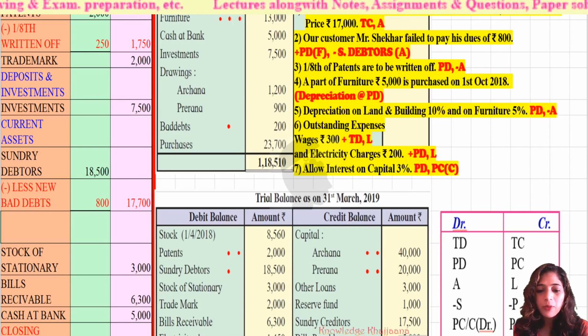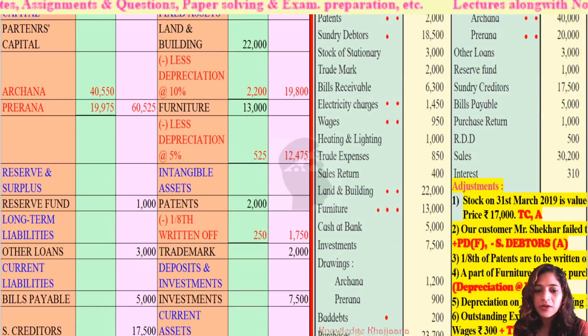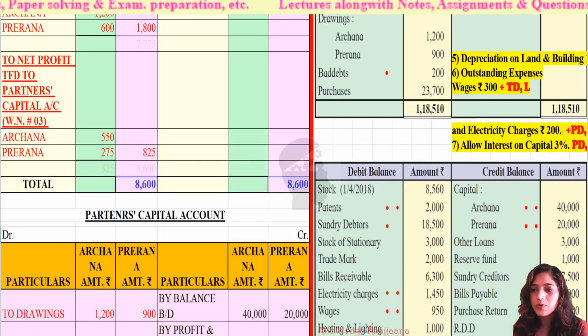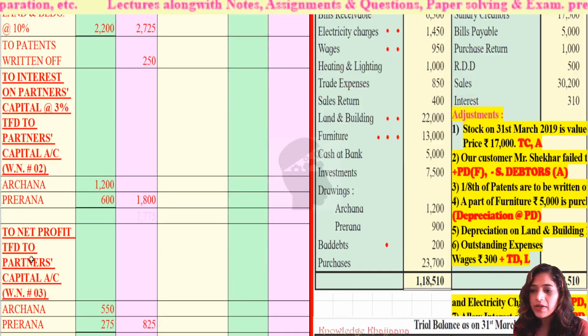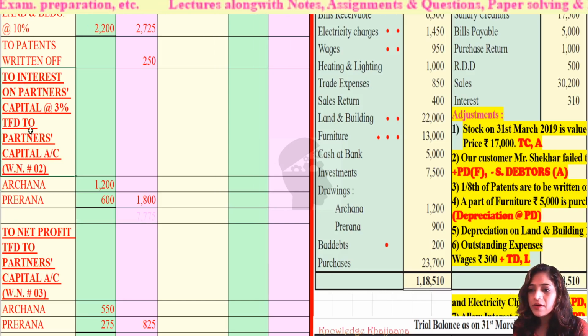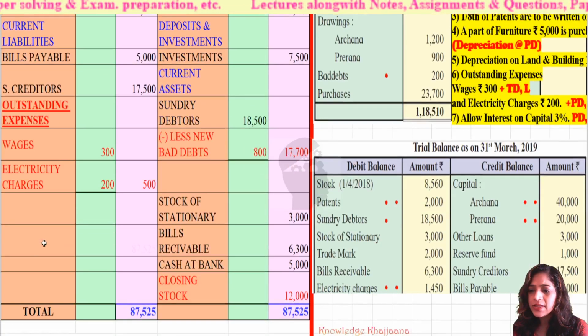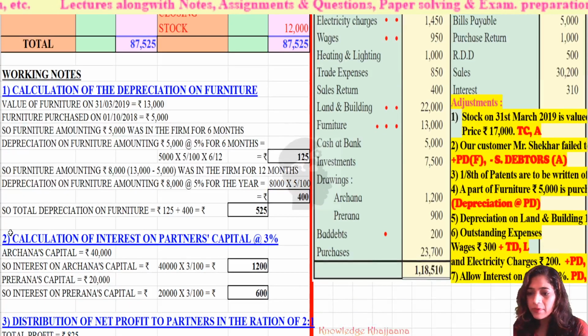How much is the capital of the partners? Rupees 40,000 and 20,000, so the calculations are very easy. To interest on partners' capital at 3%, transfer to partners' capital account, with working note number 2. As it is very easy, still I have prepared one working note for it.